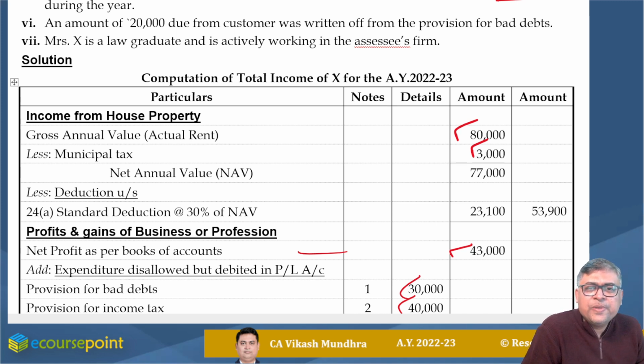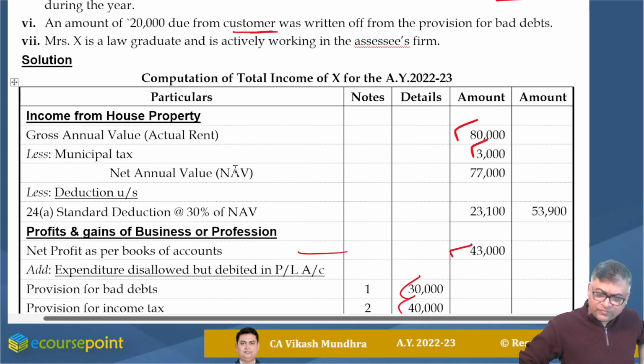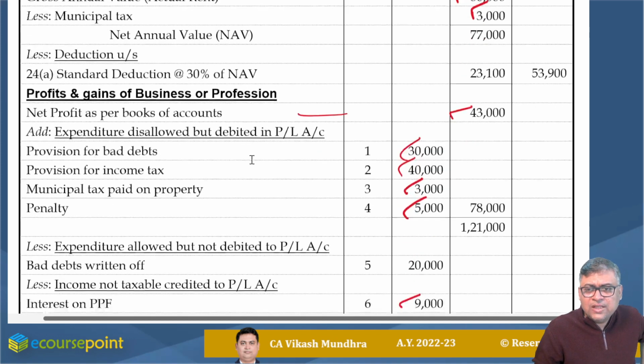An amount of rupees 20,000 due from customer was written off from the provision for bad debt, okay. So this should be considered. The amount is written off in the accounts of the customer, so it should be deductible. It is nothing but bad debt, so it should be allowed as a deduction.